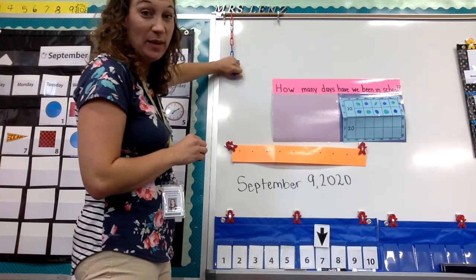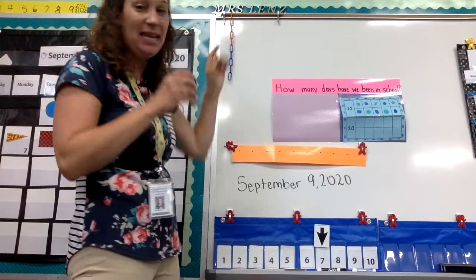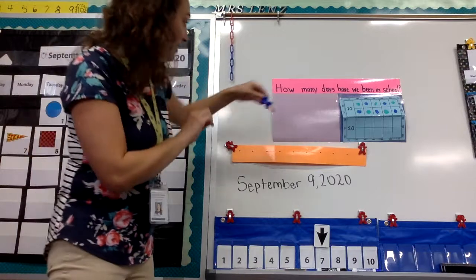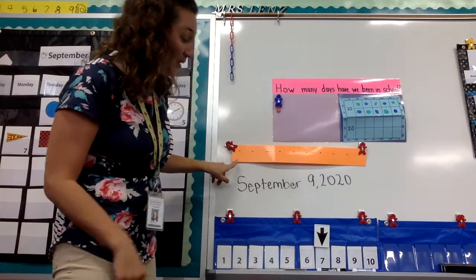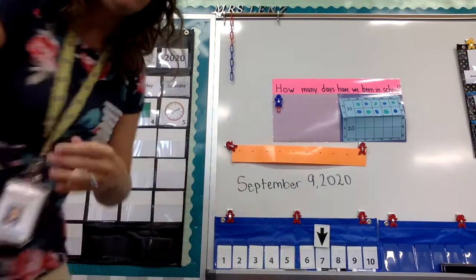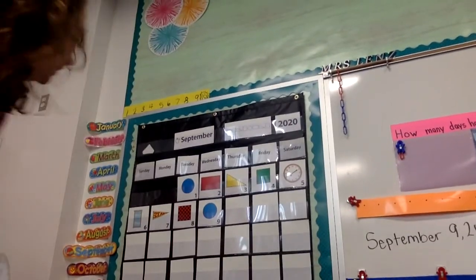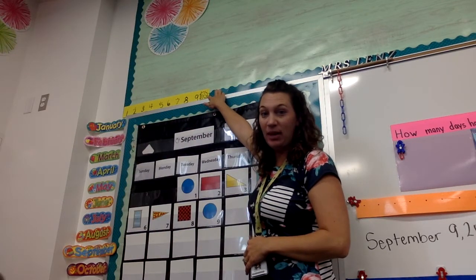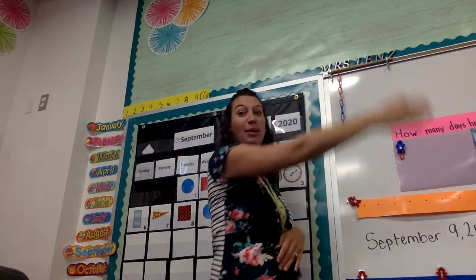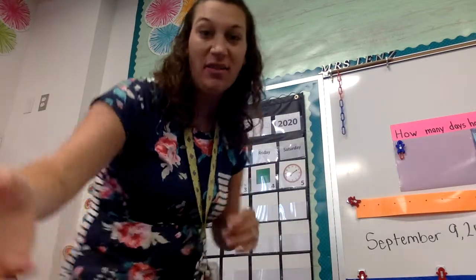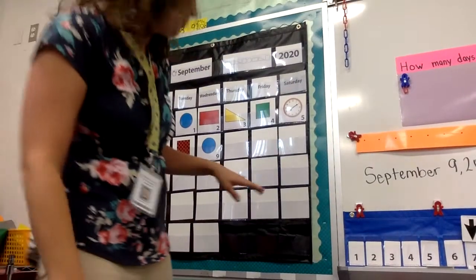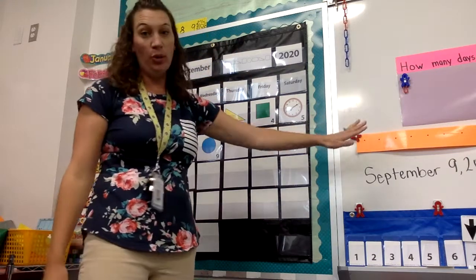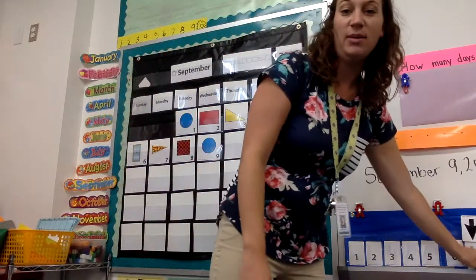We're going to count these first because we're counting how many days we've been in school. So this is 10, and one more makes 11. So we have 10, 11. All right. And we're going to add the number 11 right here to our number line. And if you look up top, you can see that Mrs. Lenz added our yellow number line 1 through 10 all the way up here. And we're going to make a pattern, and we're going to go all the way around my room. And we're going to keep going until we have all of our days in school counted. So my first strip was yellow. This one is orange. So our pattern is going to go yellow, orange, until we have all of them completed.